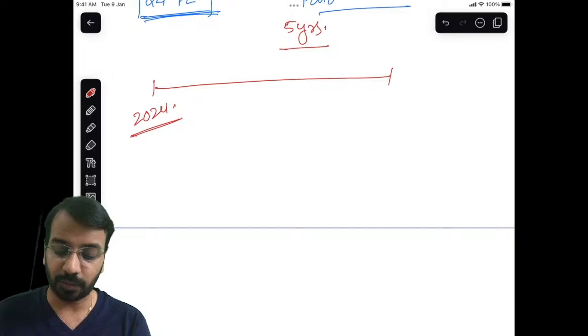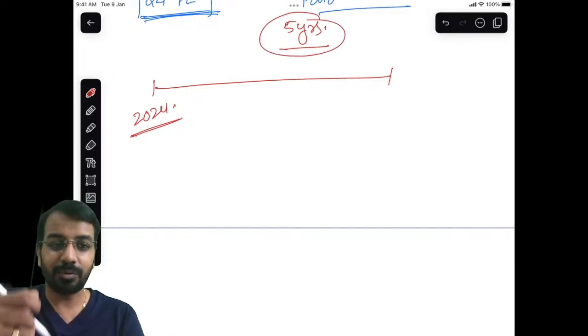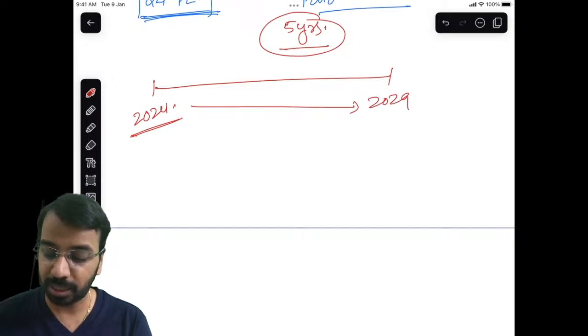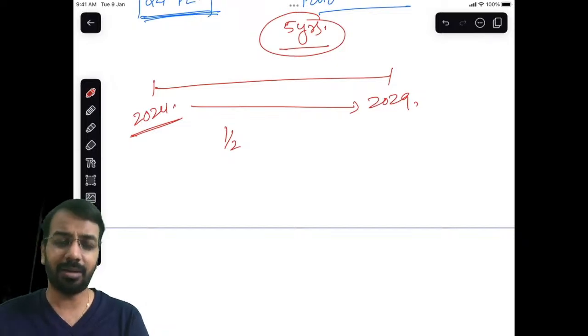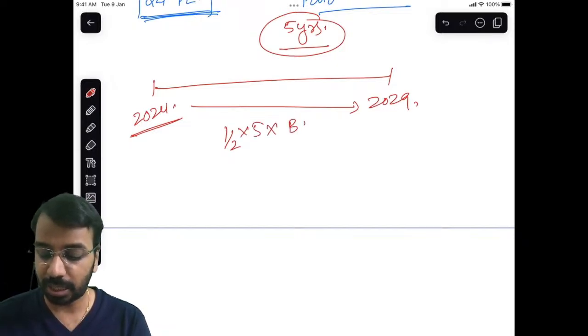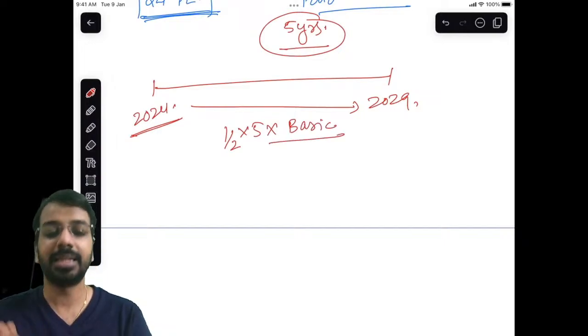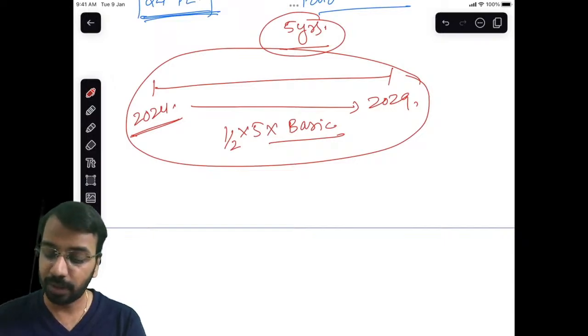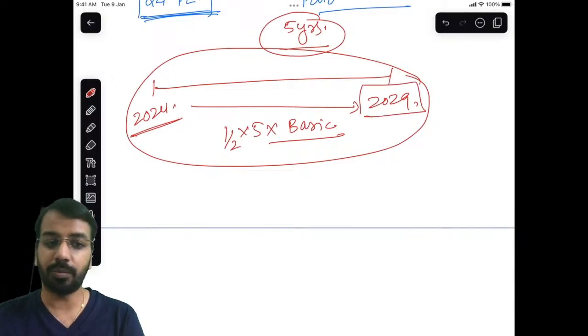So you join in 2024. What the company says is, it gives you a lollipop. What is that lollipop? You work for 5 years till 2029. Then for every year I will give you half month salary, or 15 by 26, whatever is the calculation, for 5 years based on your last drawn, let us say, basic salary. Now this is what is called gratuity. Okay, when will this be paid? This will be paid in 2029.